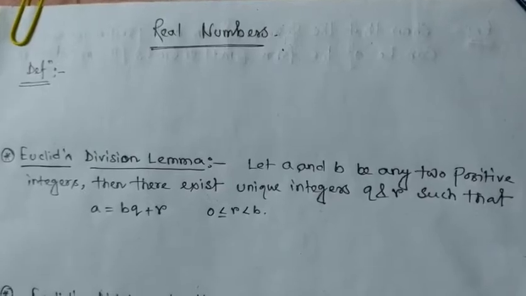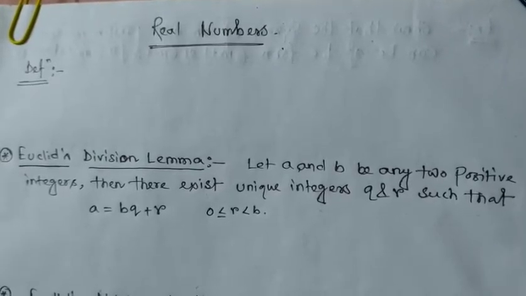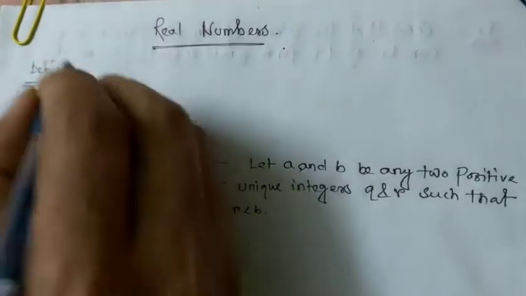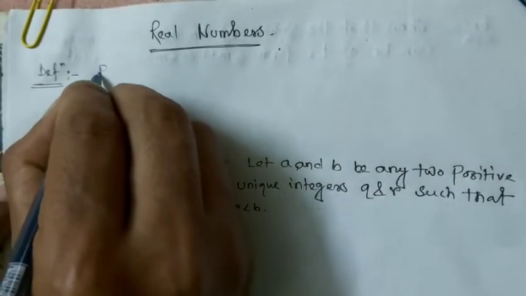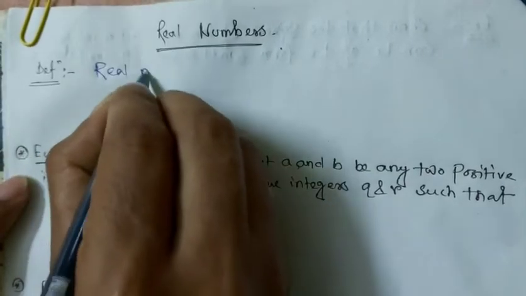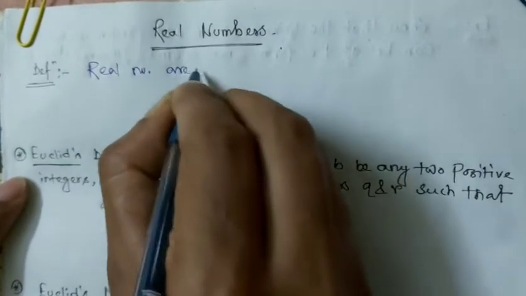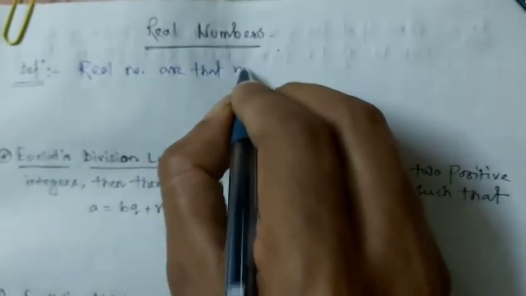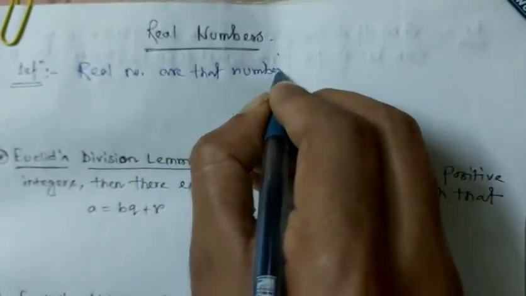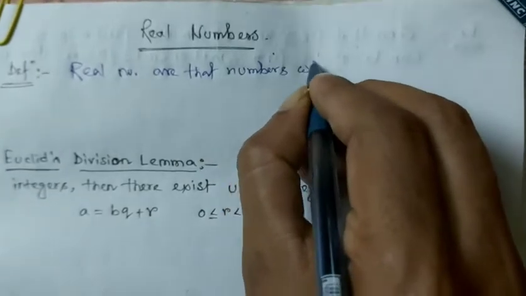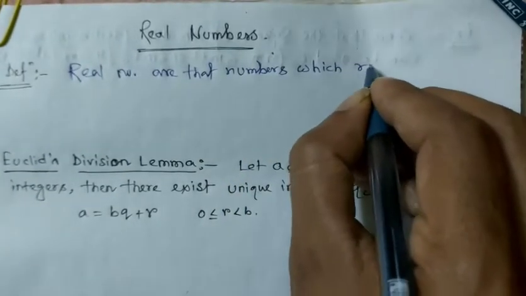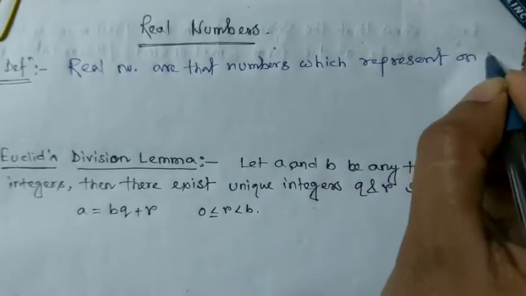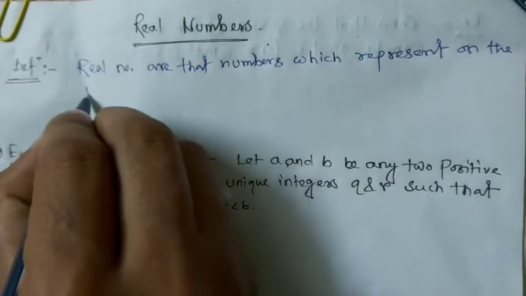Real numbers. So what is a real number? Real numbers are those numbers which are represented on the number line.